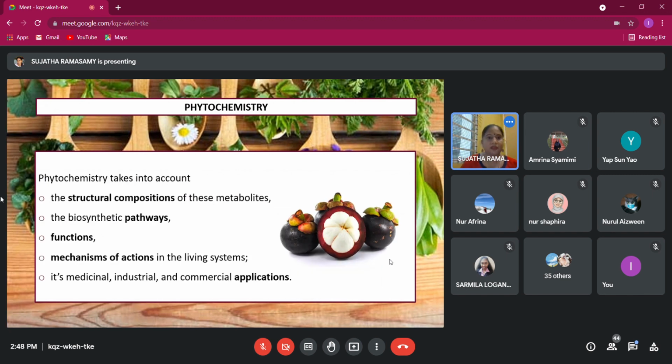When you learn phytochemistry, we are going to look at the structural composition. What makes this phytochemical? We are going to look at, in general, the biosynthetic pathway. We are also going to look at the function of this phytochemical, for example how anthocyanin functions to give color in the plants, and the mechanism of action.